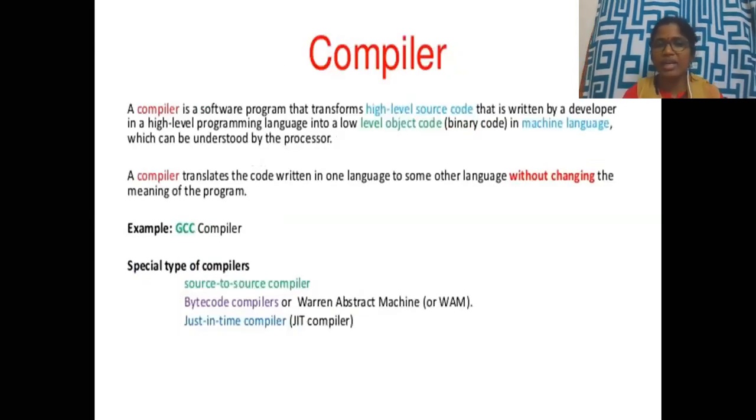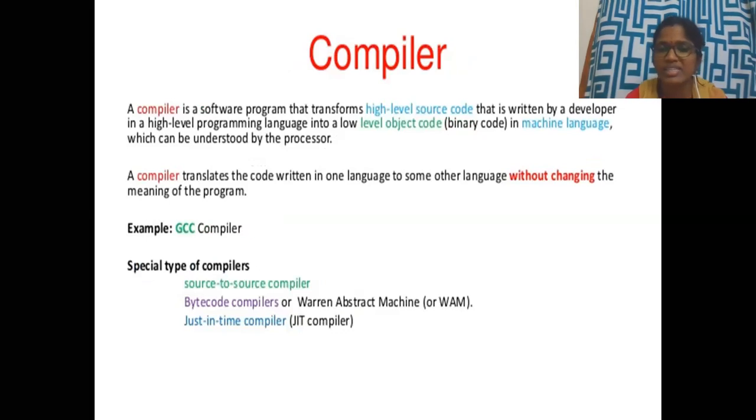Next is a compiler. A compiler is a software program that transforms high-level source code, written by a developer in a high-level programming language, into low-level object code, which is nothing but a machine language that can be understood by the processor. The processor can easily understand what you are writing.